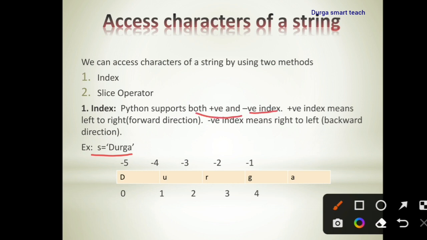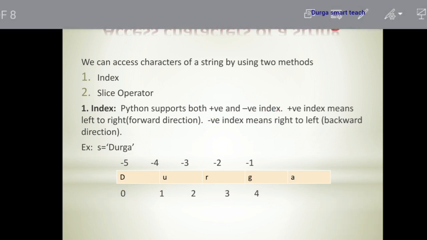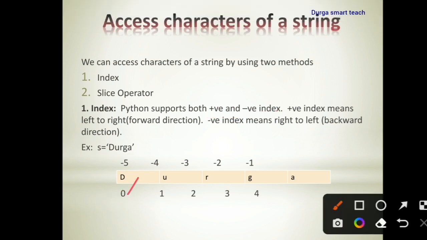Positive index always starts with 0: 0, 1, 2, 3, 4. And the negative indexes are -1, -2, -3, -4, -5. Positive index starts with 0 and negative index starts with -1.